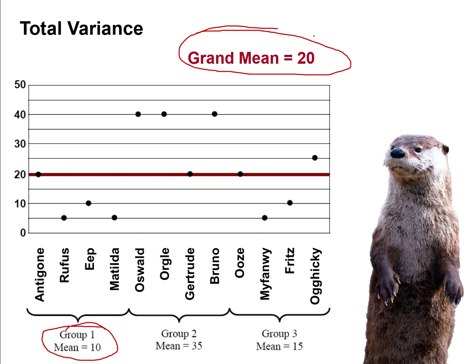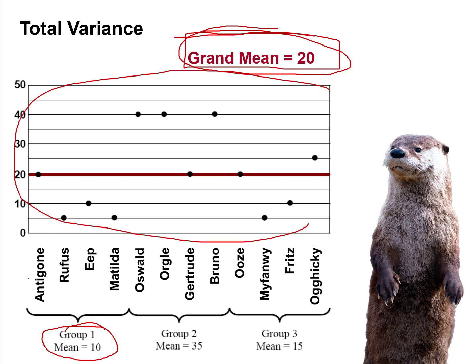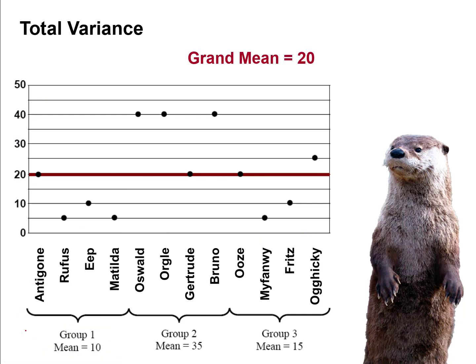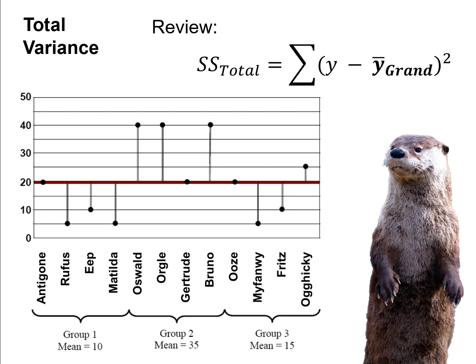So I'm going to use that language to make sure we're clear about which type of mean we're talking about. So the grand mean is the term I will use when I'm talking about the mean for everyone in the group altogether. So if I take all 12 of these people, add up their scores, divide by 12 to get the average score for the entire group, my grand mean is 20. And I've drawn this red line right here at 20 to show that's the grand mean. And here is the formula for calculating a total variance sums of squares.